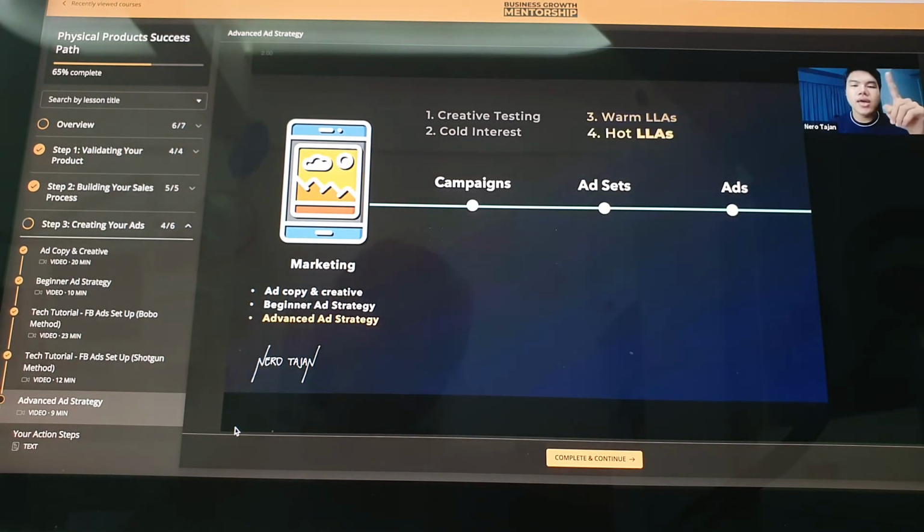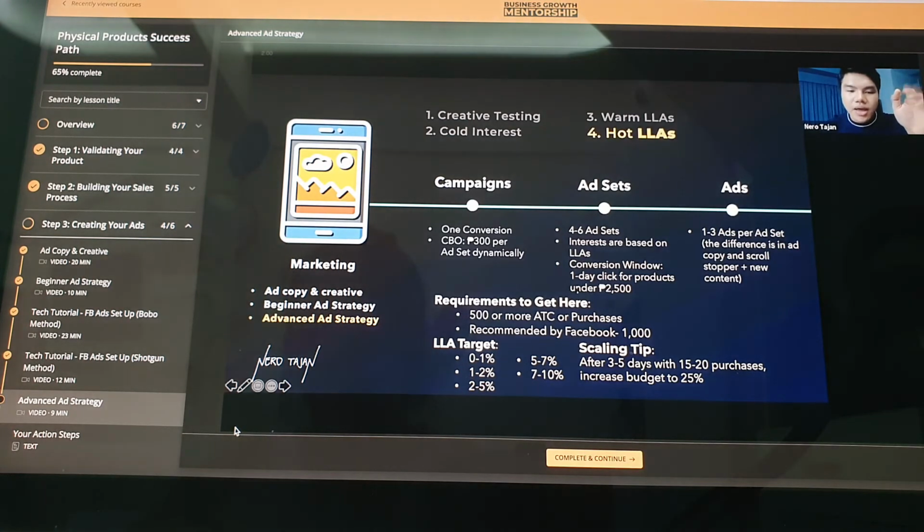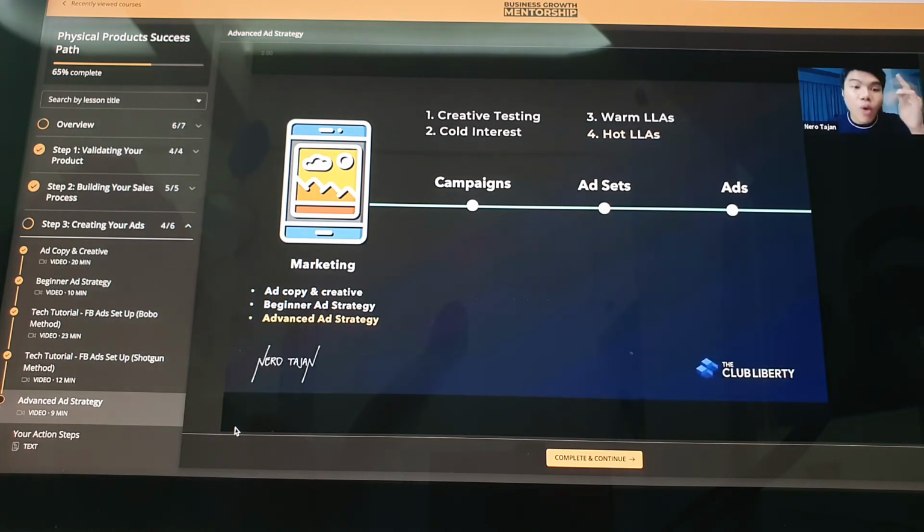Last, hot LLAs. Okay, if you're not familiar with the terms here, I'll explain quickly lang. Okay, 5, 4, 3, 2, 1. Again, notice the requirements to get here: 500 or more purchases. So don't use these strategies if you're below 500 pa sa own Facebook Business Manager mo. Actually, may bonus ako dito guys. This is super advanced. I over-delivered during the session talaga.